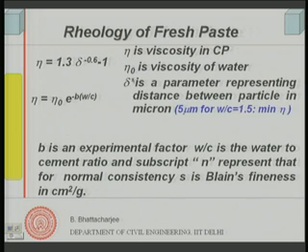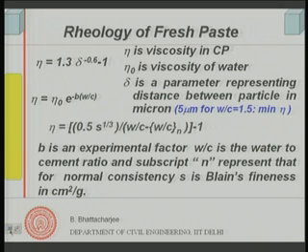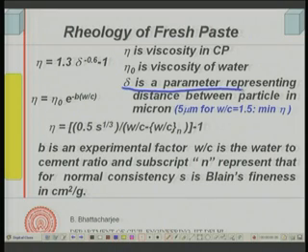It is a parameter representing the distance between particles. So, as I add water, the distance between particles will go on increasing, and as this delta increases, from this equation for viscosity you can see that viscosity will reduce because of delta to the power minus 0.6.